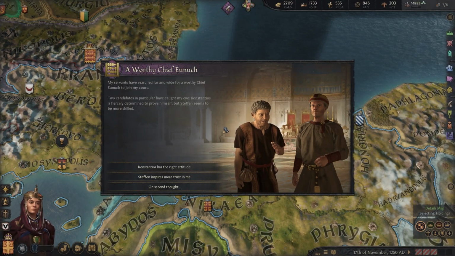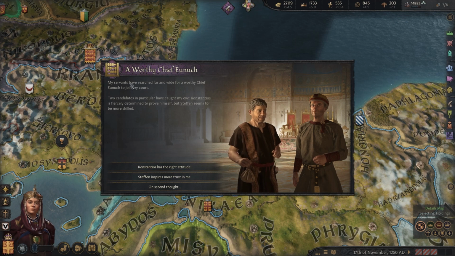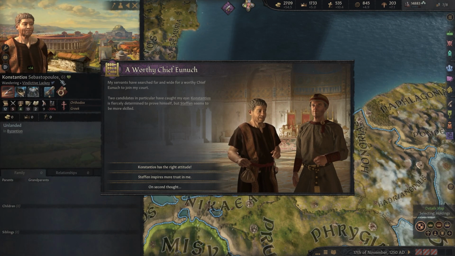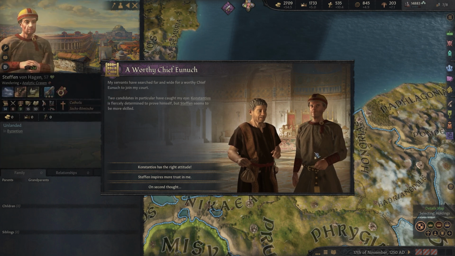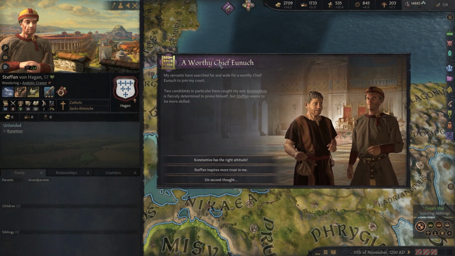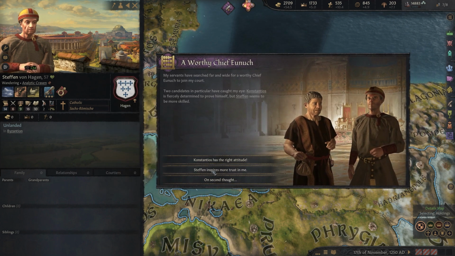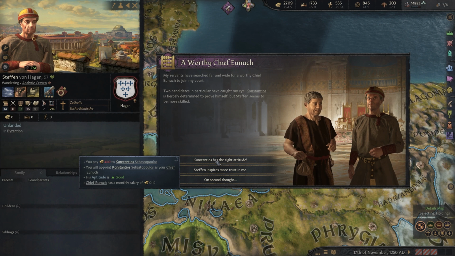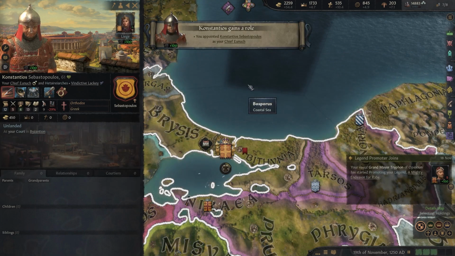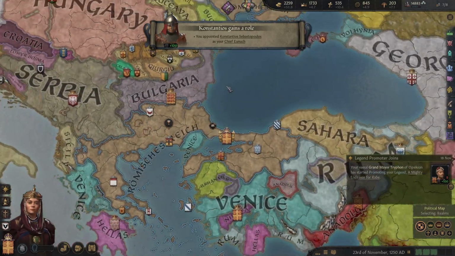A worthy chief eunuch. My servants have searched far and wide, and they've come with two candidates: Konstantinos Sebastopoulos or Stefan von Hagen. Wow, how did this Sax Romish guy? Oh man, that's expensive. Oh wow, let's take the cheaper guy. Konstantinos has the right attitude. There we go. He can be our chief eunuch.